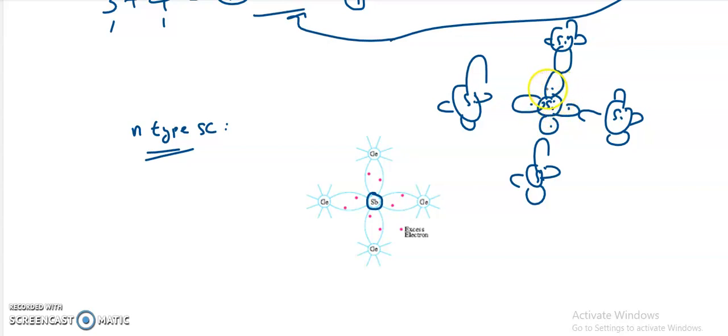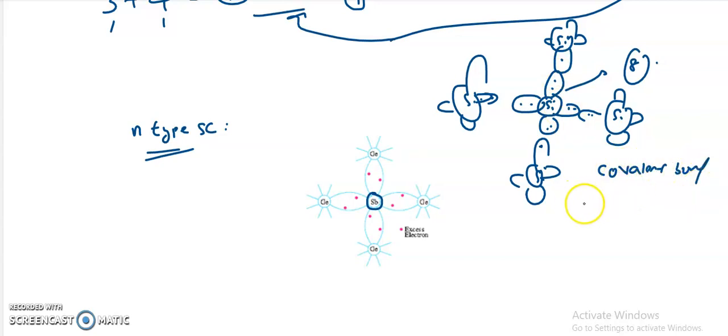This central silicon atom has four valency electrons, and the surrounding four neighboring silicon atoms also have 4, 4, 4 and 4. But the central silicon atom is going to share one electron from the upper silicon atom, one electron from the lower silicon atom, one electron from the left side silicon atom and one electron from the right side silicon atom. After sharing, how many valence electrons does the central silicon atom have now? 8 valence electrons. This type of sharing is called bonding, and it is called a covalent bond.